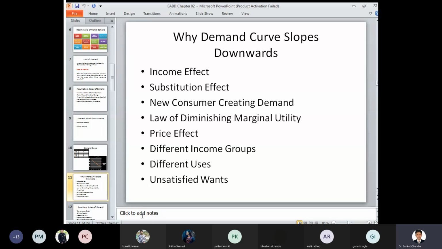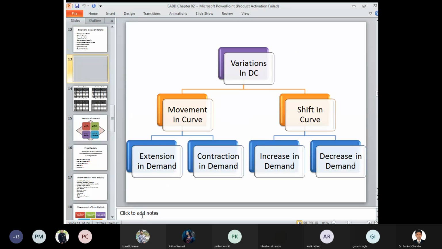Unsatisfied wants: an individual human being is always unsatisfied, their wants are always increasing, and based on those concerns the unlimited wants are identified, and they keep on increasing again and again. When the unlimited wants of an individual keep increasing, they want to switch from one product to another product. This product may be affordable or not affordable, consumable or not consumable. The consumer will try to switch from one product to another, and accordingly it will create a certain impression in the mind of the consumer about in what way or in what quantity the product has to be demanded.